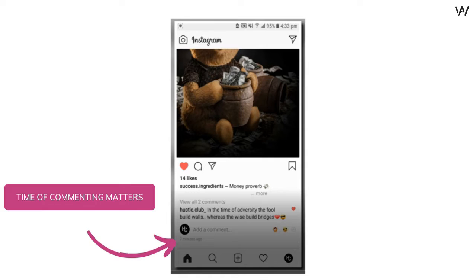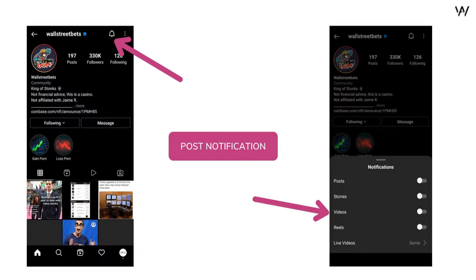Now one question might be bugging you. How do I know the time in which the top account posts their contents? Well, you can't be 24/7 online waiting for them to post, right? Don't worry, we have a feature on Instagram to help us. As you can see on the screen, post notification is the feature that can help you to know when a top account posts their contents.